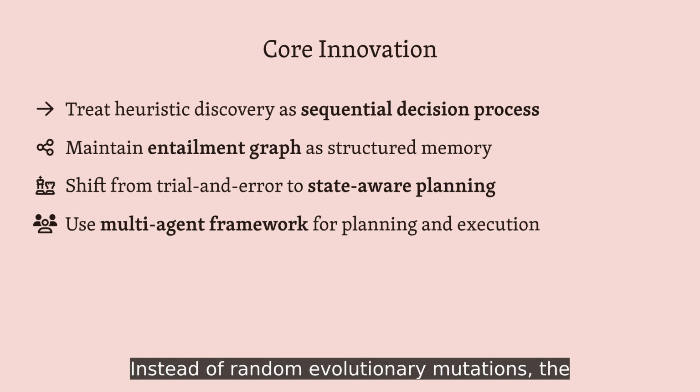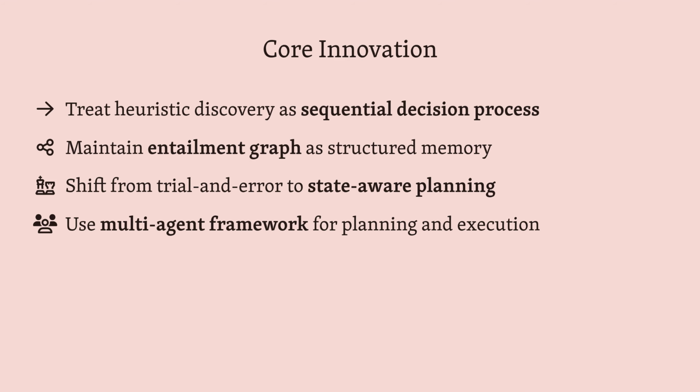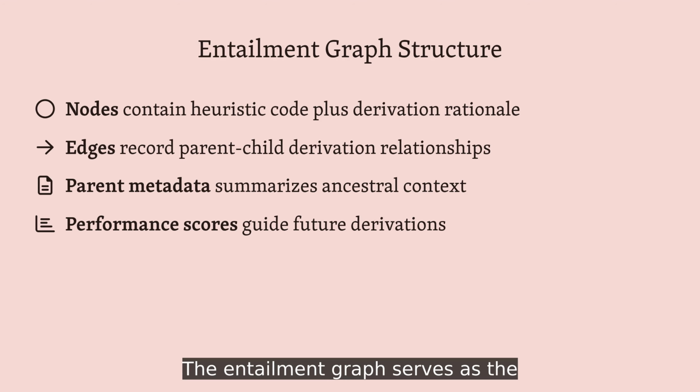Instead of random evolutionary mutations, the authors reframe heuristic discovery as a Markov decision process. This creates a principled foundation for learning from derivation history and planning better search strategies. The entailment graph serves as the system's memory, capturing not just what heuristics work, but how they were derived. Each node becomes a rich representation that includes both code and the reasoning behind its creation.